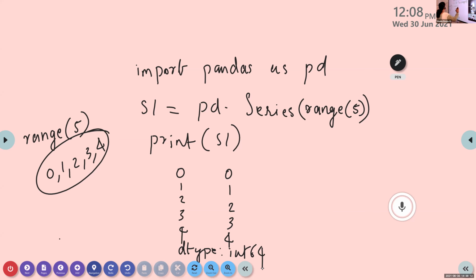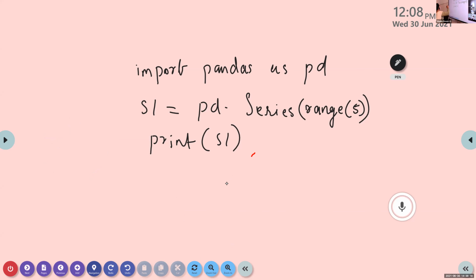If I want to display 10, 11, 12, 13, 14 as data values, Meenakshi, what is the statement for displaying the series 10, 11, 12, 13, 14? s1 is equal to pd.Series(range(10, 15)). That is the start value and stop value. Okay, correct.